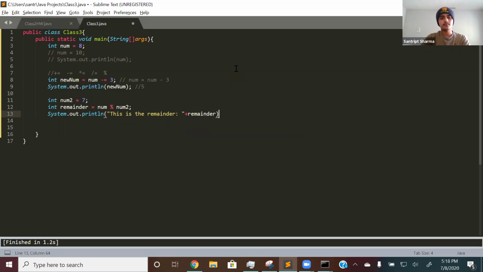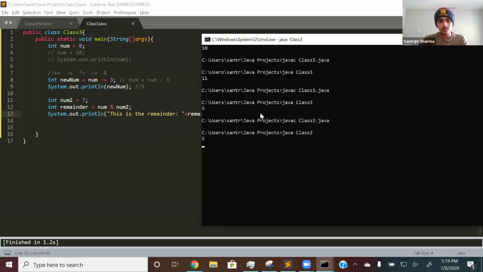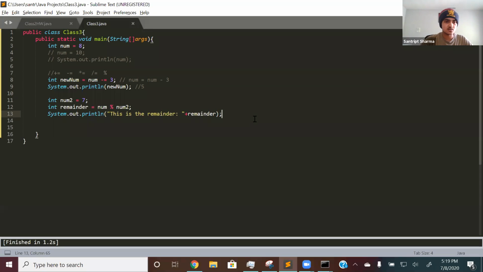Then remainder. So again, num in this case is 8, right? So it first divides num and num2, so 8 divided by 7, which is a number like 1 point something, and essentially it just finds the remainder. So if I save this and then run it, there, the remainder is 5. It's pretty easy, it just finds the remainder. So that's mod. I'm going to speed through this a little bit because we have a lot to learn today. So let me move on.